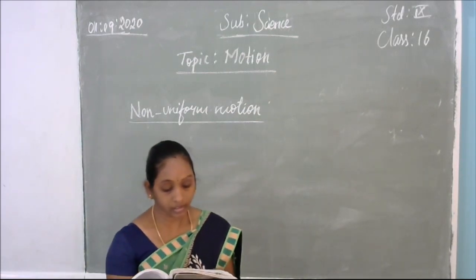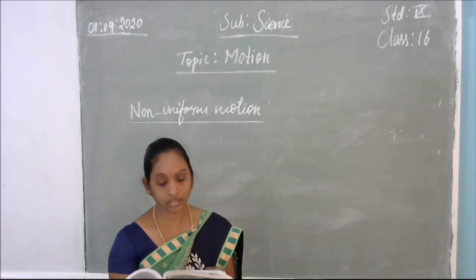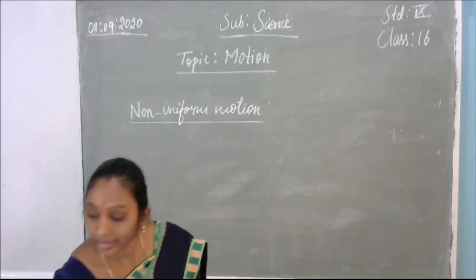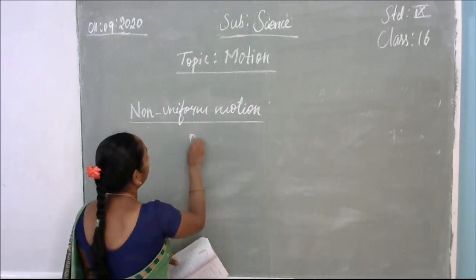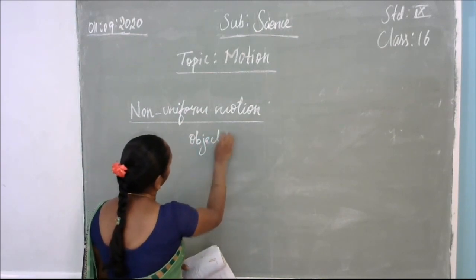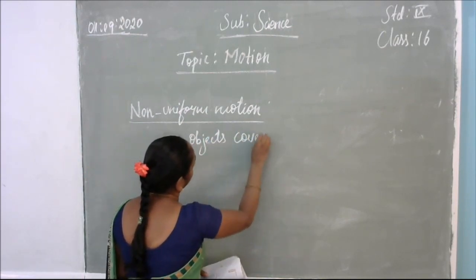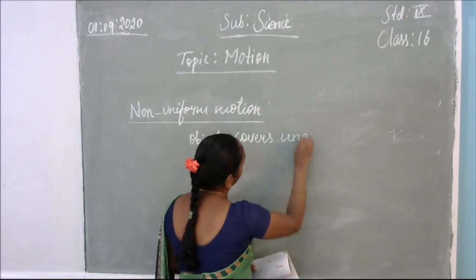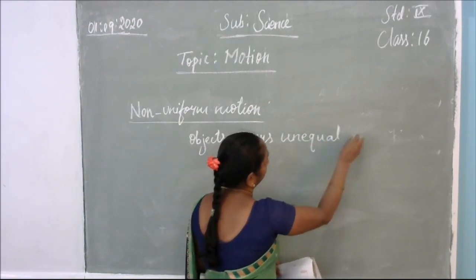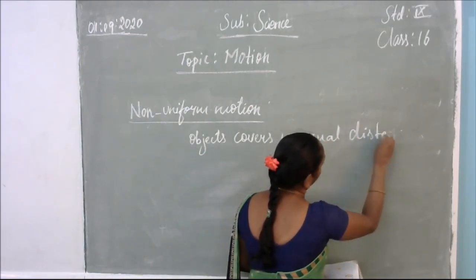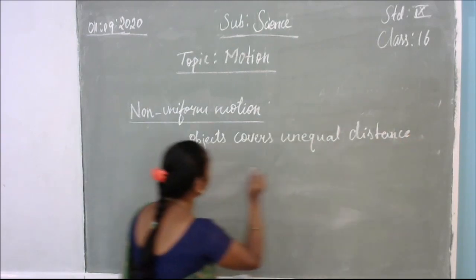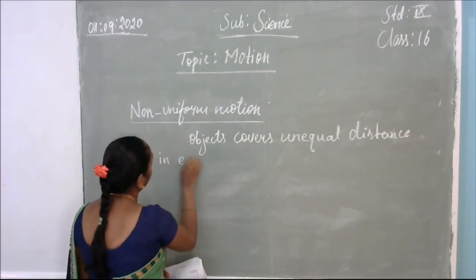Objects cover unequal distance in an equal interval. So the objects will cover unequal distance in equal time.